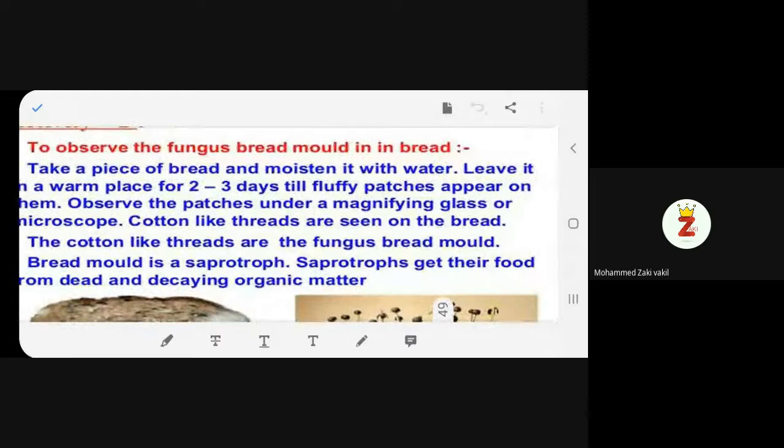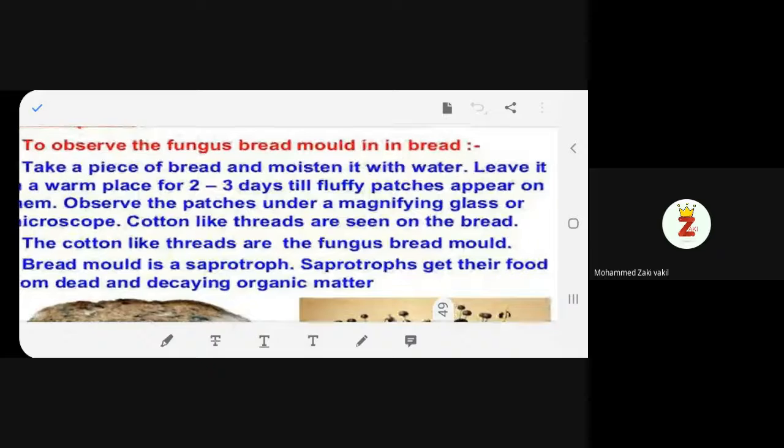You take a piece of bread, just sprinkle it with water, and you can even cover it with a plastic paper and keep it in a warm place. After 2-3 days, what do you see? Cottony, fluffy patches. It looks like cotton. They appear on them. Use your magnifying glass or microscope. You can see the cotton-like threads which are seen on the bread. These threads are what? These are fungus.